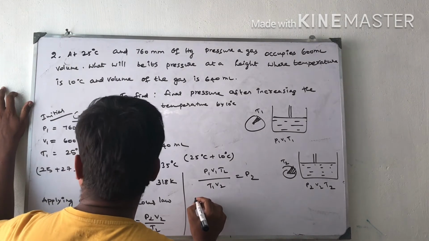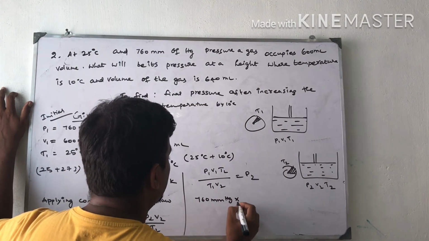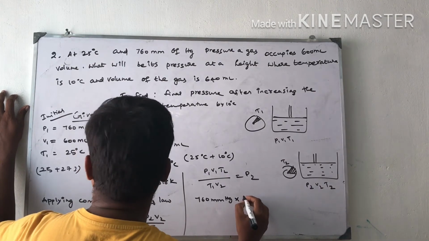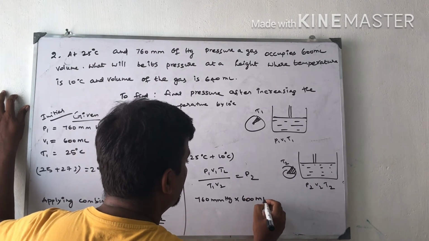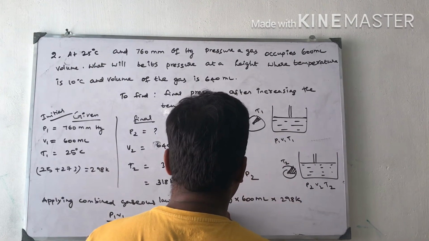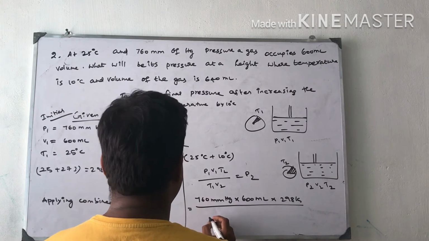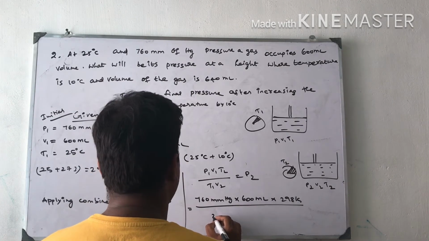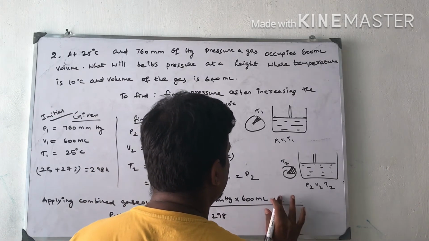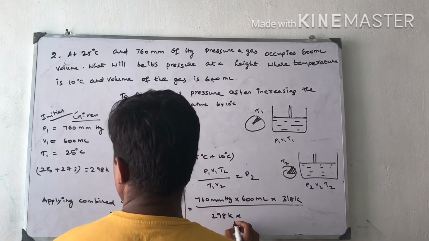P1 is 760 millimeter mercury into volume 600 milliliter into temperature 318 Kelvin divided by, what are the terms given here? T1 is 298 Kelvin into, what is that?